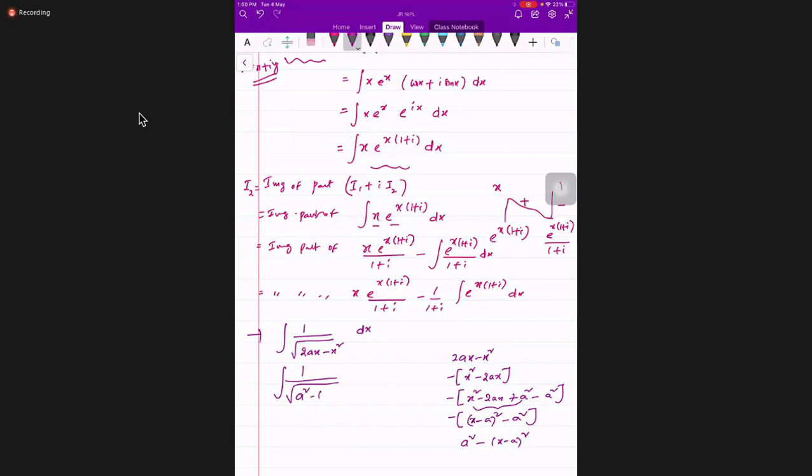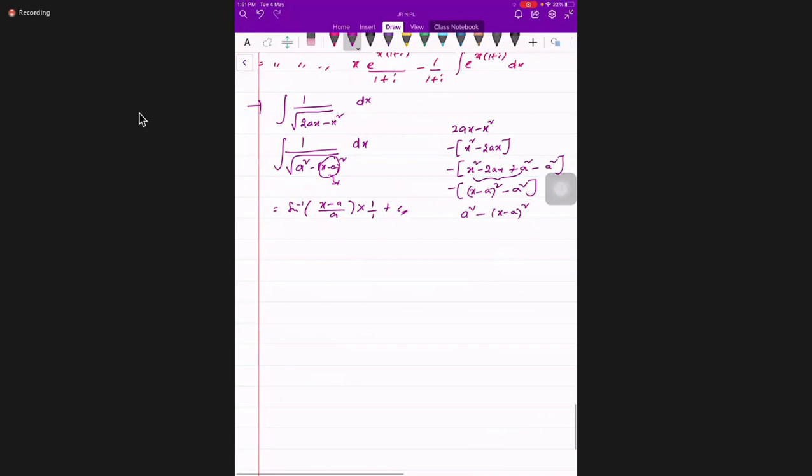Now it's in the form of 1 by under root of a square minus x square. Since it's a linear function, I can assume directly. So the answer is sin inverse of (x minus a) by a, into 1 by derivative of this, which is 1, plus c. That's the answer. Okay, next. This is a formula. 1 by a tan inverse we have for the other form. Yes, students, anything else?